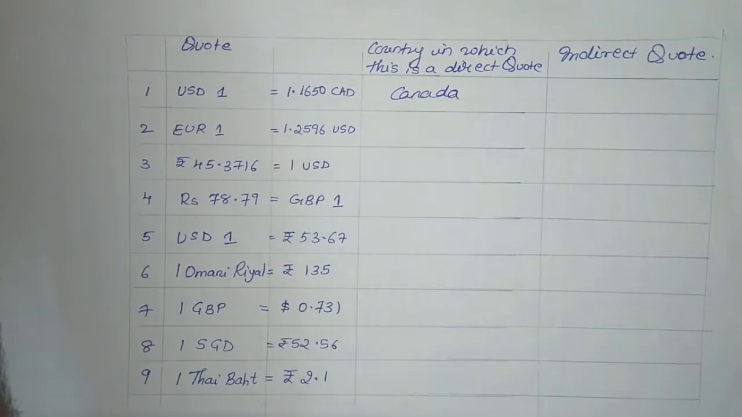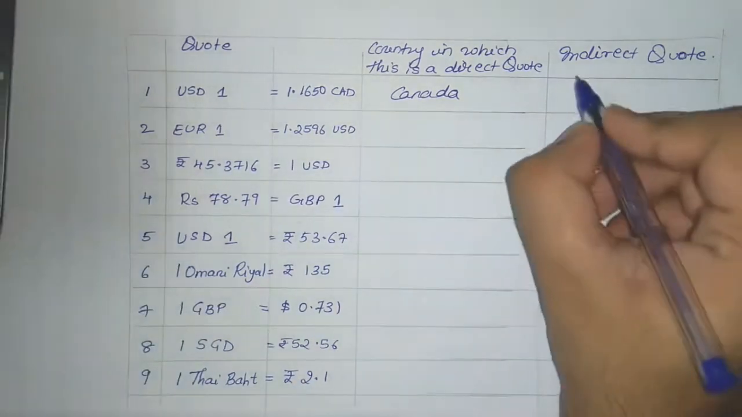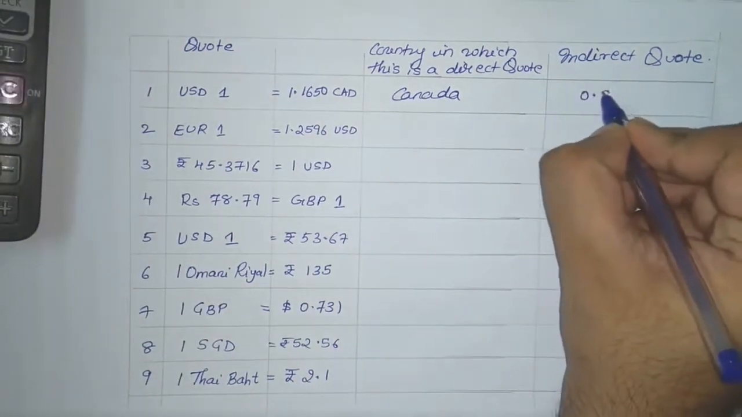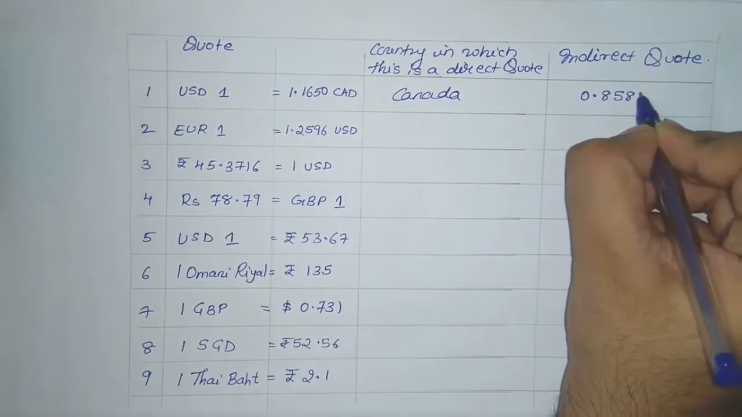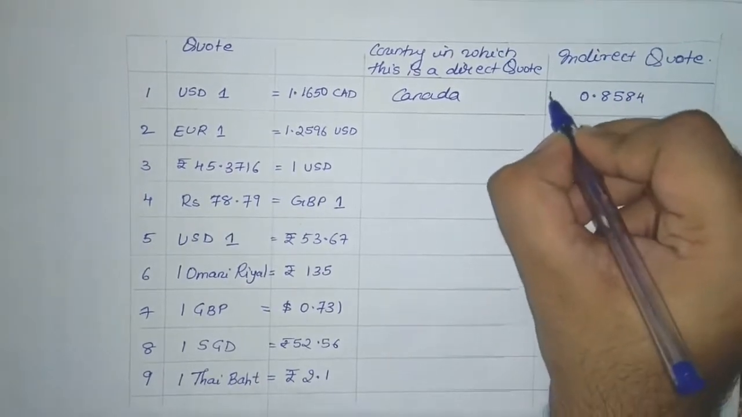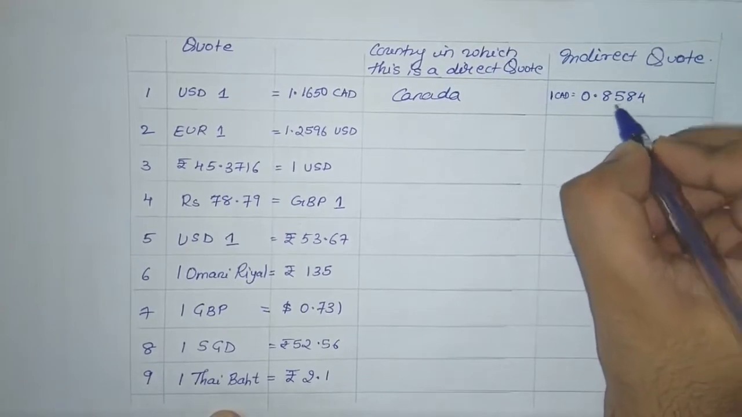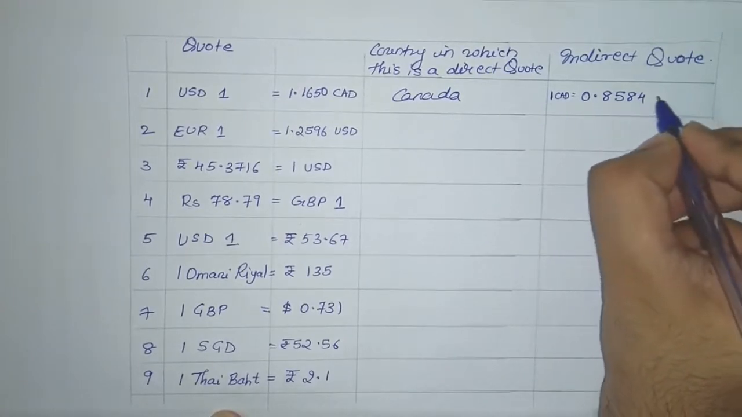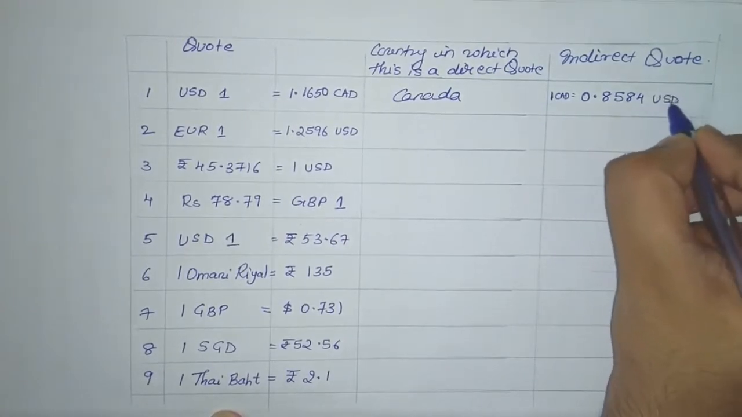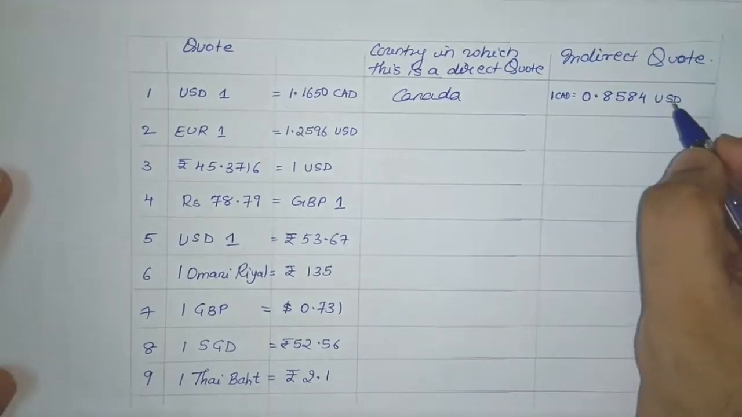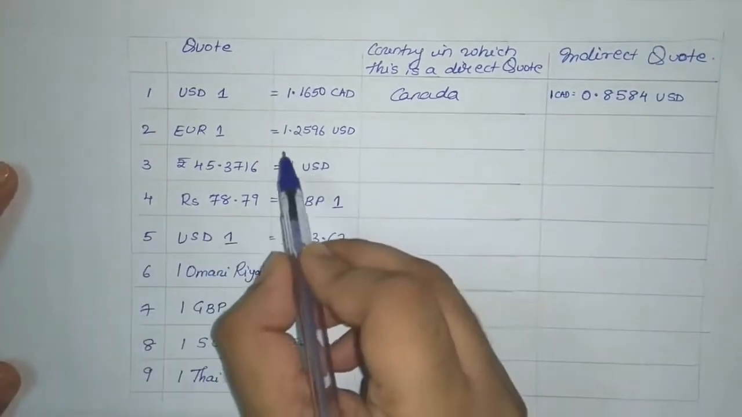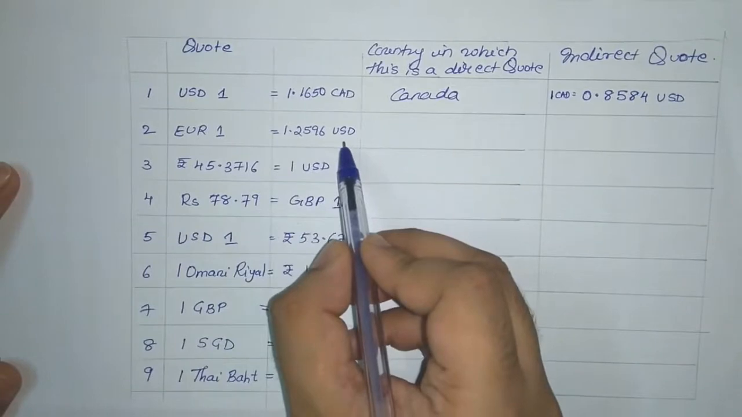by 1.1650, which comes up to 0.8584. So here 1 Canadian dollar is equal to 0.8584 USD. The next, 1 euro is equal to 1.2596 USD.